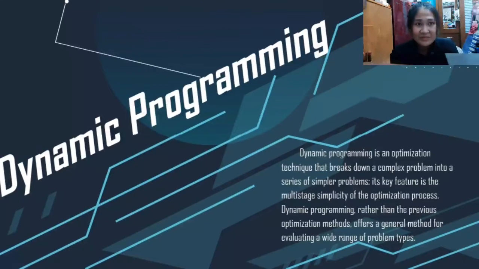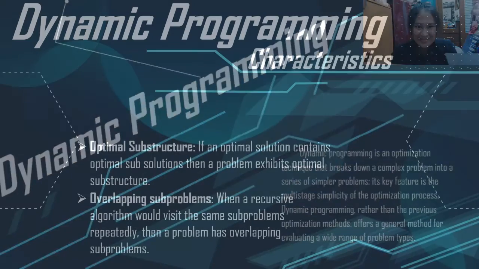The third is dynamic programming. Dynamic programming is an optimization technique that breaks down a complex problem into a series of simpler problems. Its key feature is the multi-stage simplicity of the optimization process. Dynamic programming, rather than the previous optimization methods, offers a general method for evaluating a wide range of problem types. And the next part, Ray Adil Sitohang will explain about it.